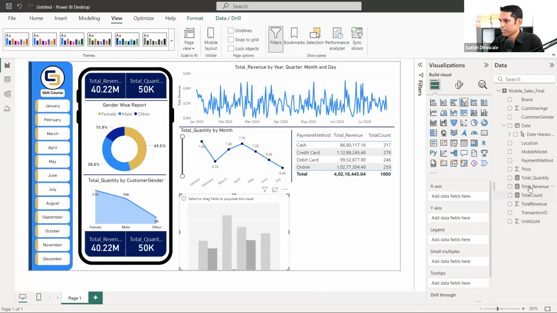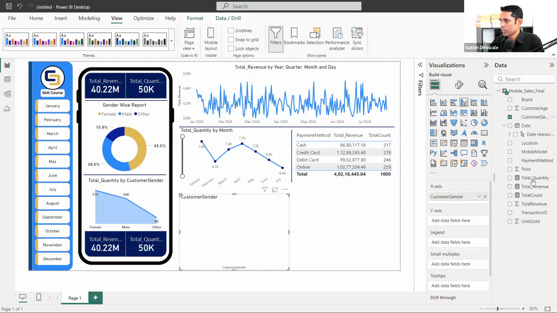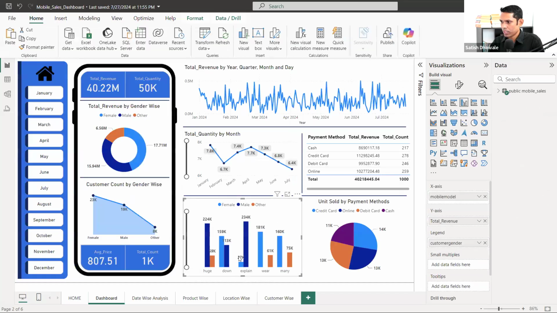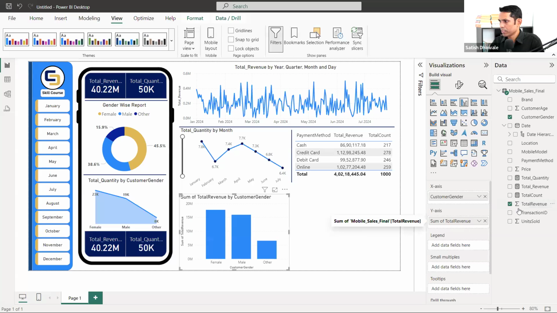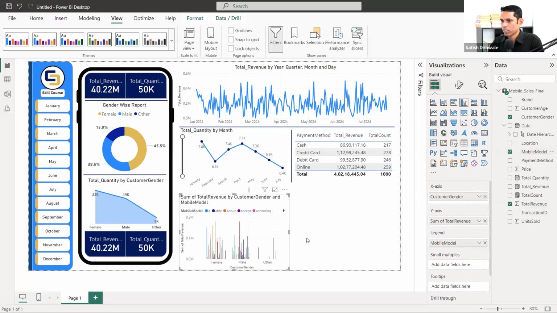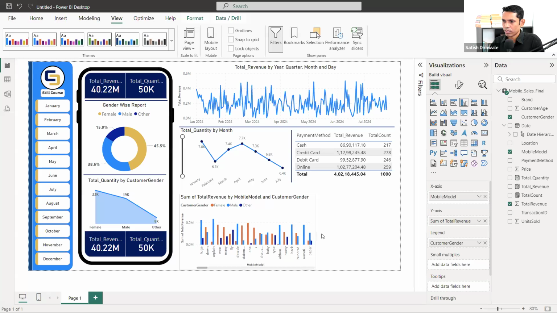I'm going to drag mobile model inside the x-axis, then total revenue here. Actually, I think mobile models will be at the top and customer gender should be in the legend. Then I'll get this report in this way.